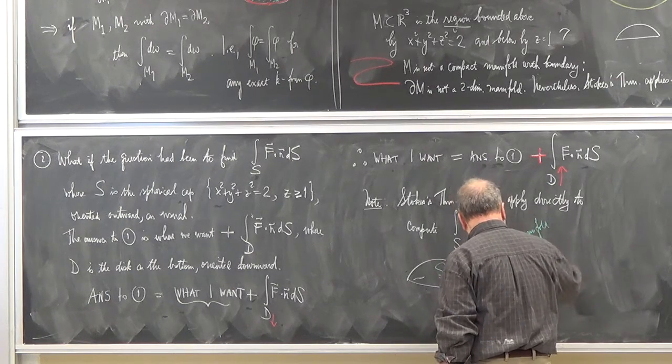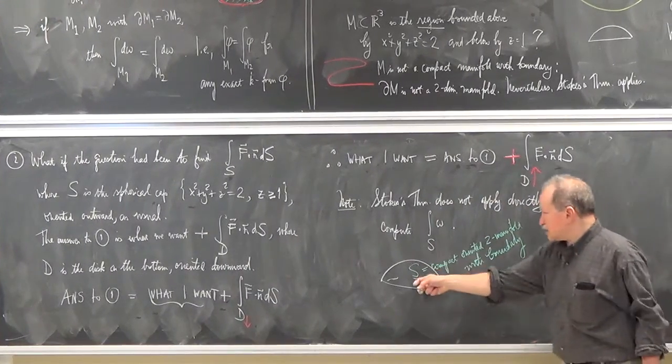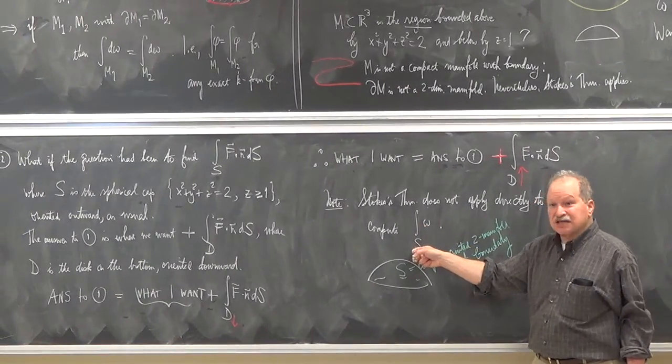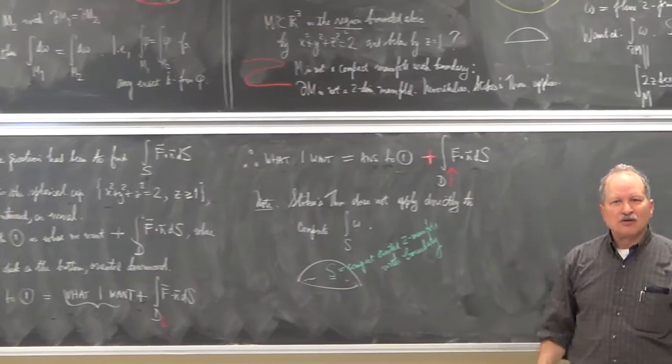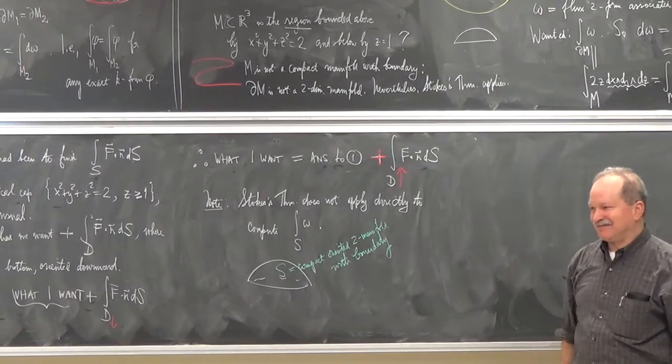Can I apply Stokes' theorem to S to compute the integral of omega, thinking of S not as a boundary, but as the two-manifold with boundary? No. Only if omega is exact. We already know that, and we already know it's not.